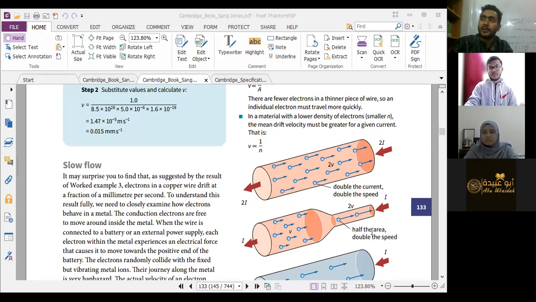Then what will happen? To give the same amount of current, the electrons have to move fast, because current is the rate of flow of charge. So if the path is narrower, there will be less amount of electrons able to travel through this. So if I want to ensure the same current, there has to be more amount of charge flow in each second, but the path is narrow. What does that mean? Speed has to be high, right? That's right. That's why they say half the area doubles the speed.